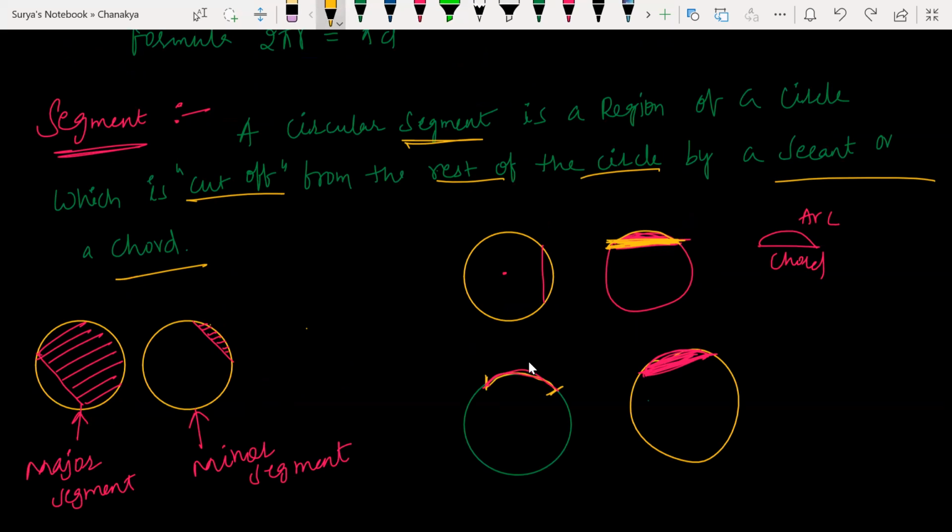Any doubt here? No, sir, no doubt. I thought it was the same thing. I thought it was the whole region for an arc. No. Look at this here. Now this entire part comes under major segment.